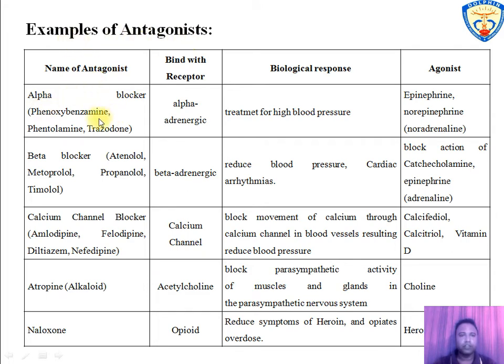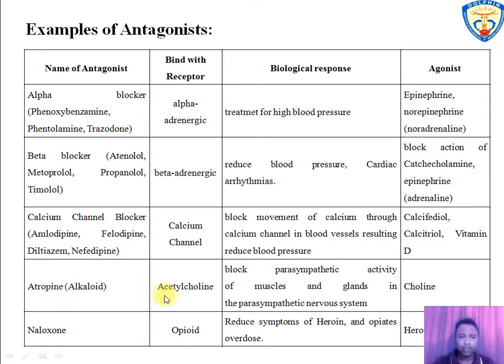Alpha blockers, phenoxybenzamine, phentolamine, trazodone, bind with alpha adrenergic receptor for the treatment of high blood pressure, and its agonist is epinephrine, norepinephrine. Beta blockers, atenolol, metoprolol, propranolol, timolol, bind with beta adrenergic receptor for reduced blood pressure and cardiac arrhythmias, and its agonist is catecholamine, epinephrine.